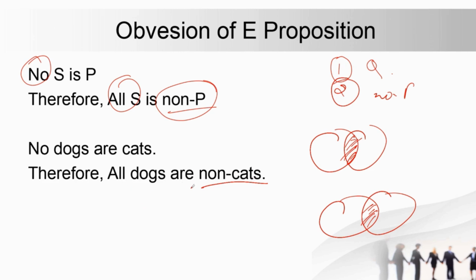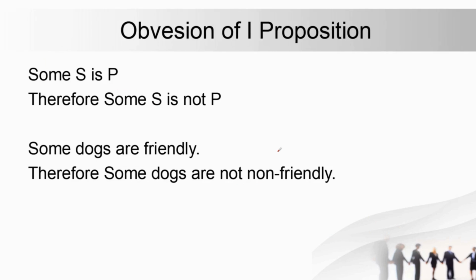Non-cats, right? All dogs are non-cats. Now let's see the I preposition. In the I preposition, remember there would be a change in the copula part. So with some, there's no change here. There's no change in the quantifier.